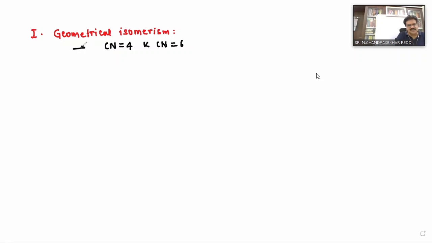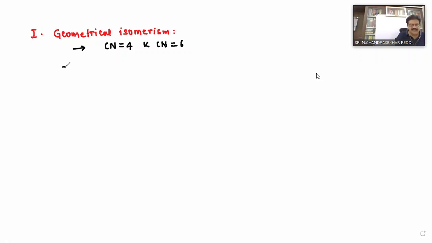Next, the second one, stereoisomerism. What is the first one? Geometrical isomerism. In geometrical isomerism, we can find it only in complexes with coordination number 4 and coordination number 6. Okay, the first point is this one: geometrical isomerism is observed only in complexes with coordination number 4 and coordination number 6.